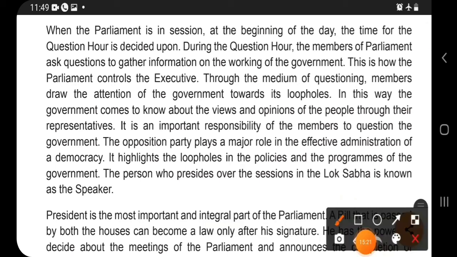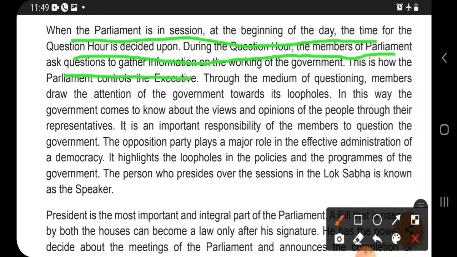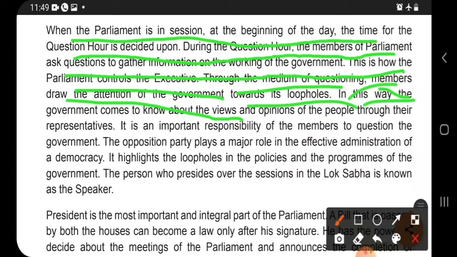Now, the next one. When the parliament is in session, at the beginning of the day the time for the question hour is decided upon. During the question hour, the member of parliament asks questions to gather information on the working of the government. This is how parliament controls the executive. Through the medium of questioning, members draw the attention of the government towards the loopholes. In this way, the government comes to know the opinion of the people through their representatives. It is an important responsibility of the member to question the government.